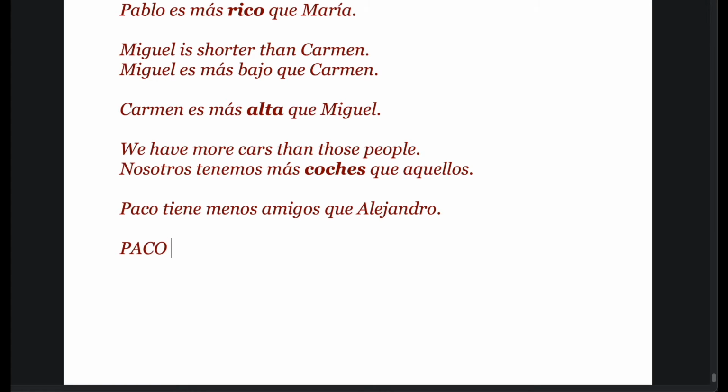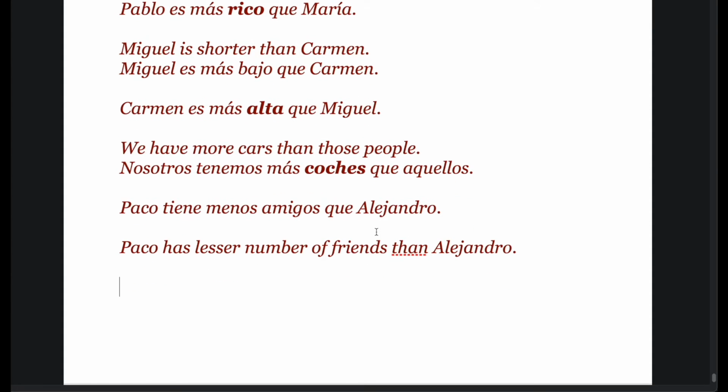So Paco has a lesser number of friends than Alejandro. So this is one comparison. So here we are comparing Paco and Alejandro using menos amigos que Alejandro. Paco tiene menos amigos, Paco tiene menos coches, whatever.